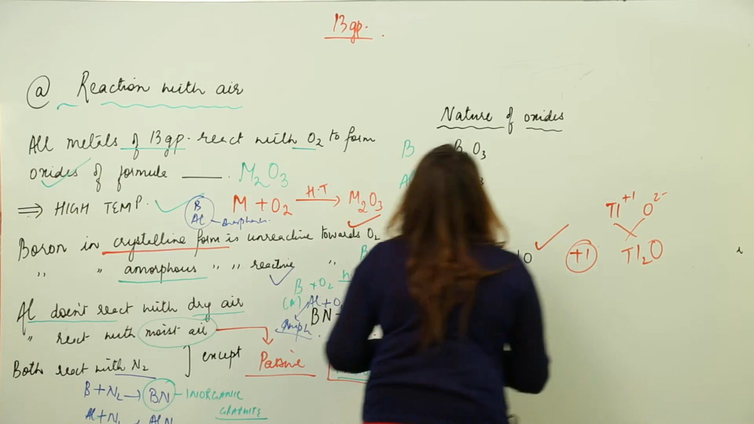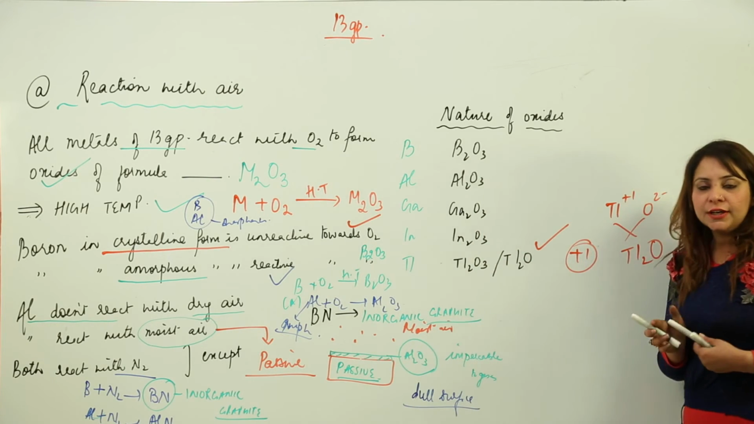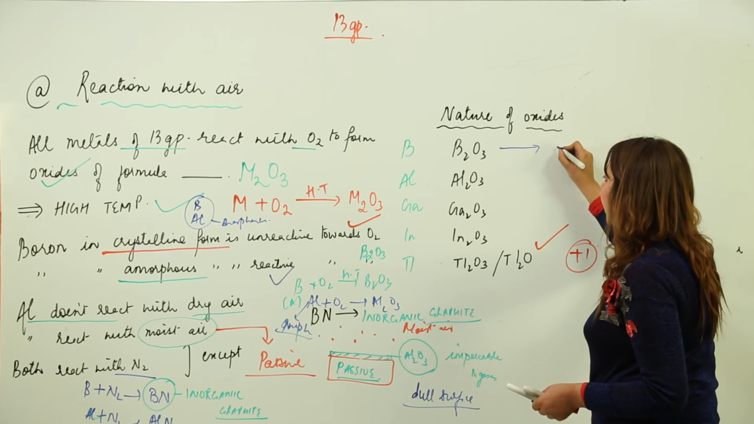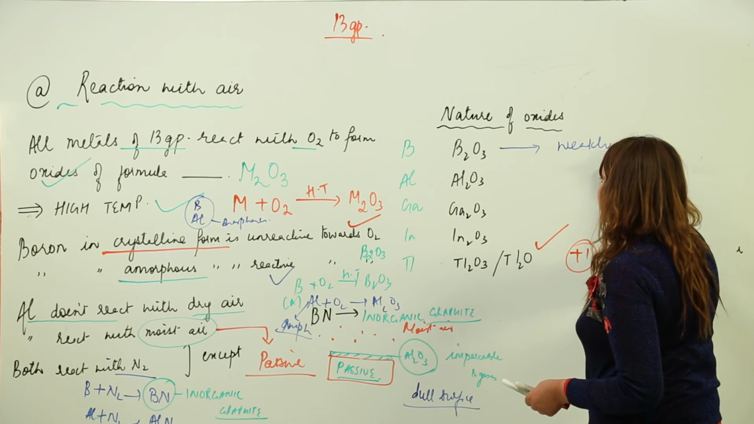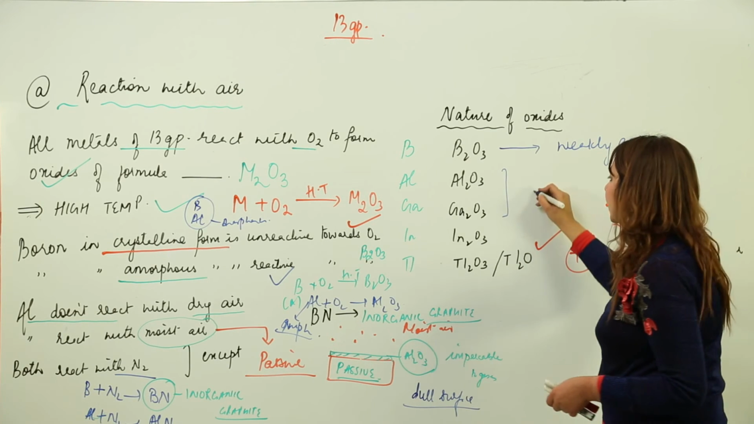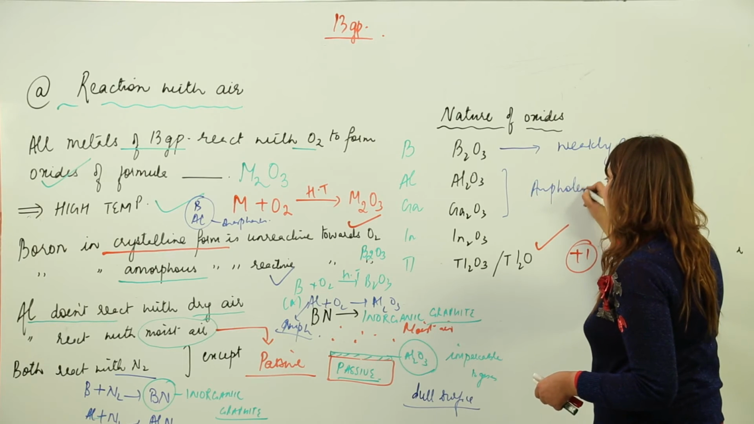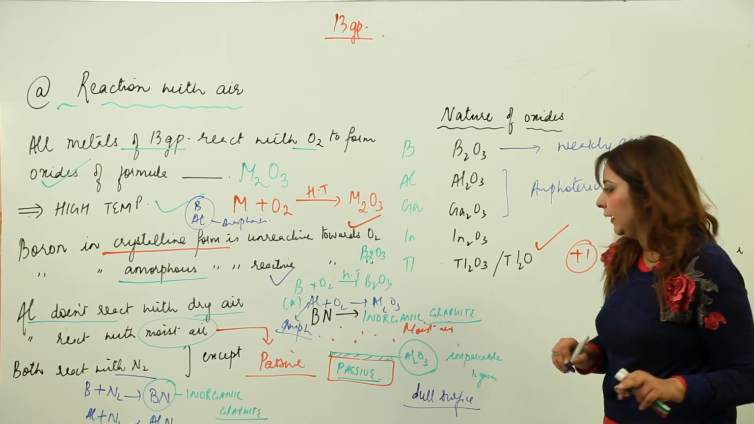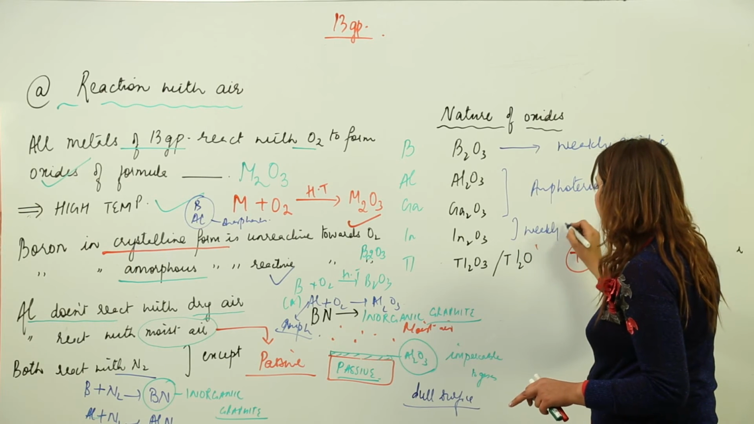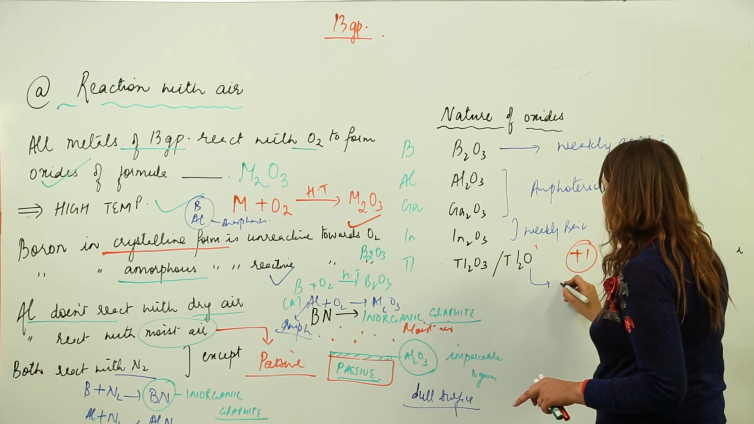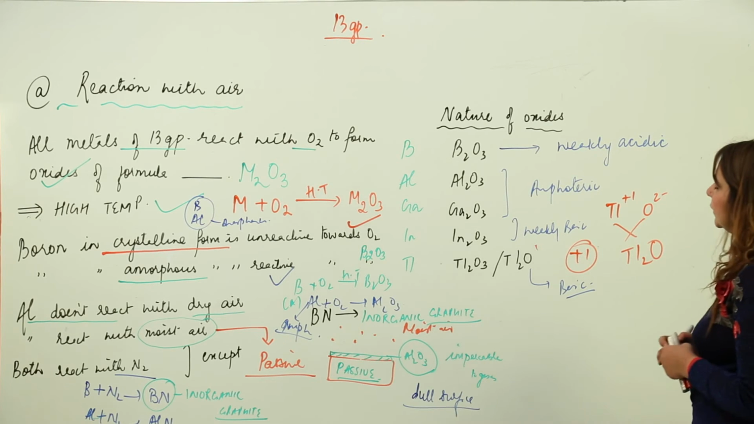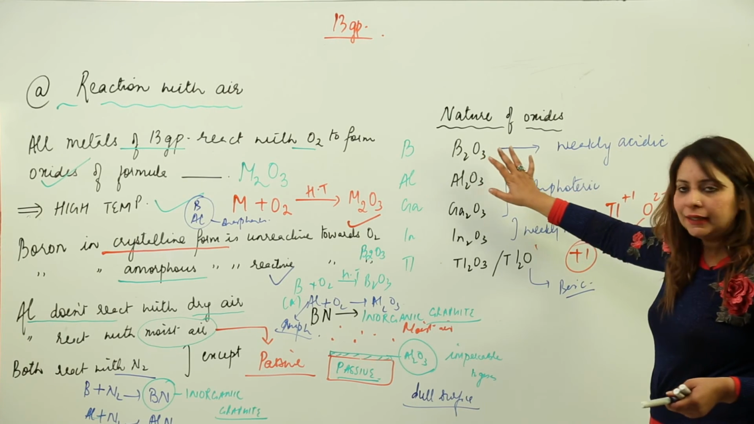Now, if we talk about the nature of their oxides and hydroxides, we have seen that boron oxide is weakly acidic. Aluminium and gallium oxides are amphoteric, that means they have acidic as well as basic character. And we have seen that indium oxide is weakly basic and thallium oxide is quite basic in nature. So as we move down, it goes from weakly acidic to basic.